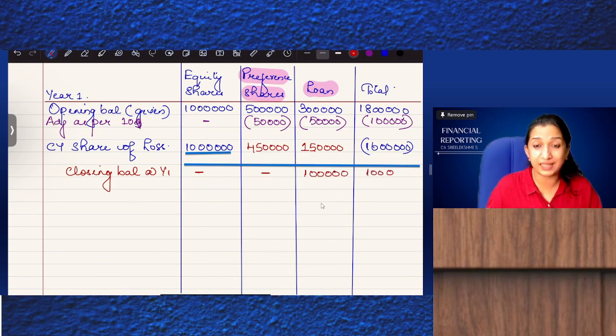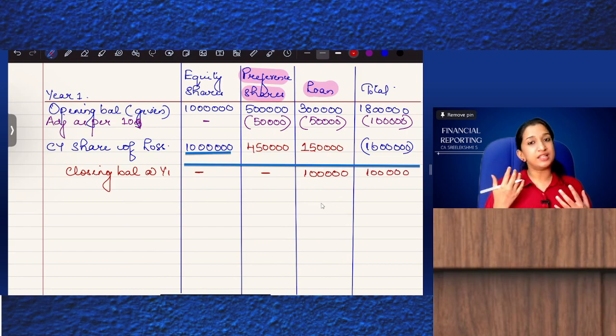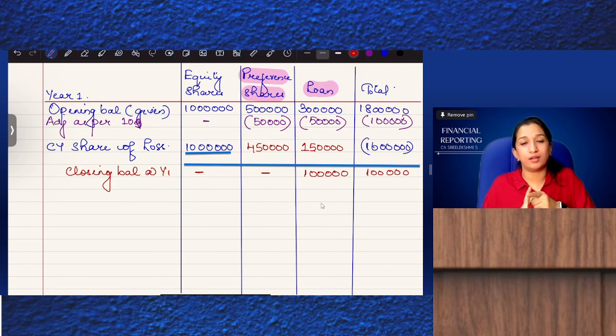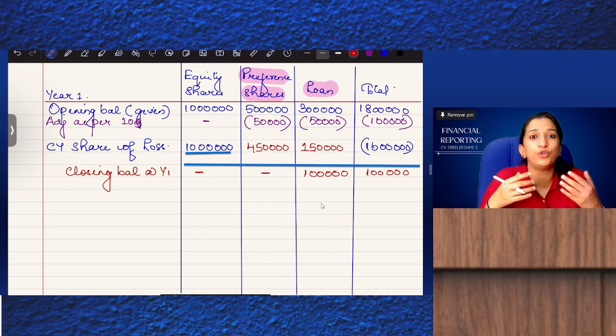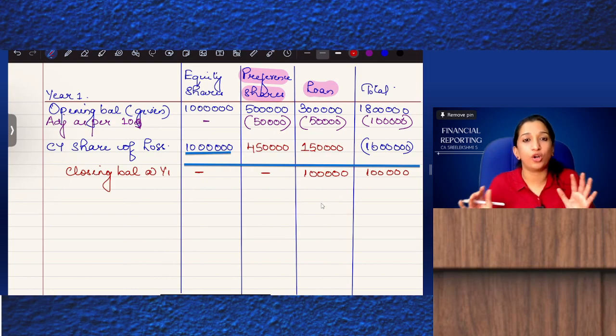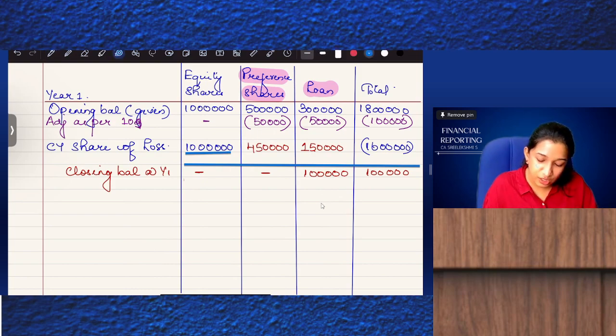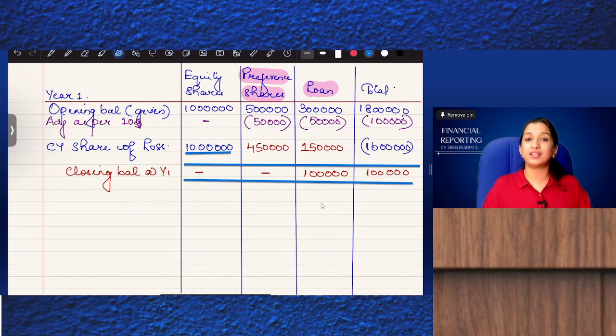Are you understanding this? If there is a loss, first you adjust the loss against equity shares, then against preference shares, and then against loan. Equity shares, preference shares, if there were debentures then to debentures, then to loan. Okay, fine. So this is the closing balance of investments in the first consolidated balance sheet. Now year 2.